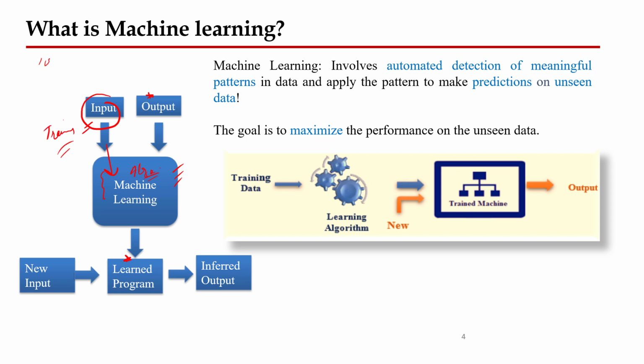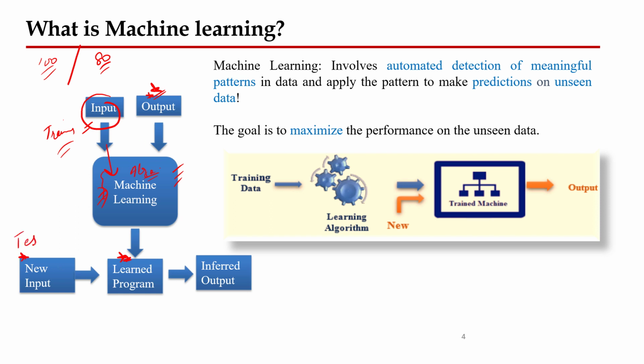Let's say I have 100 observations. Out of these 100 observations, I have given the input of 80 in order to train my machine, and I have trained it and got the algorithm, so I also know the output as well. Now, in order to check how this algorithm is behaving on the new data set, we use what is called the test data.